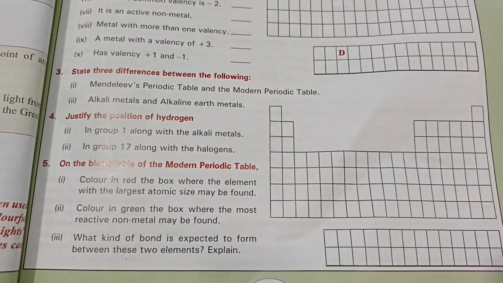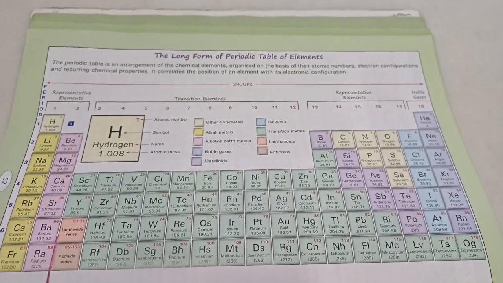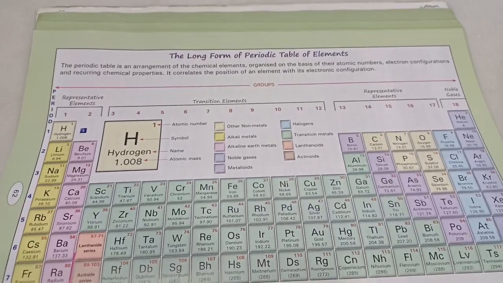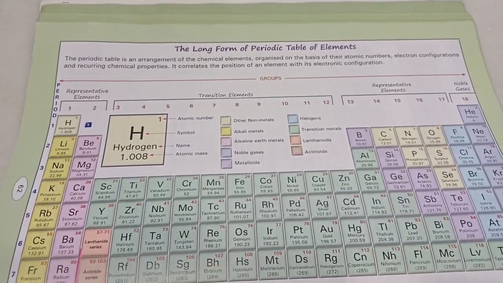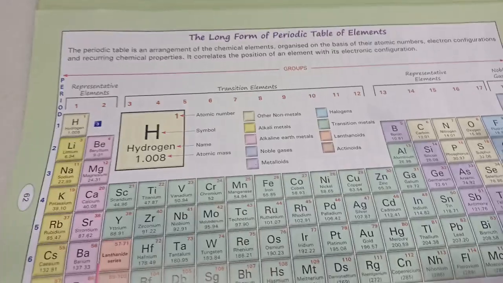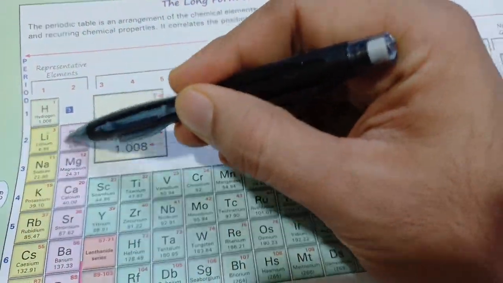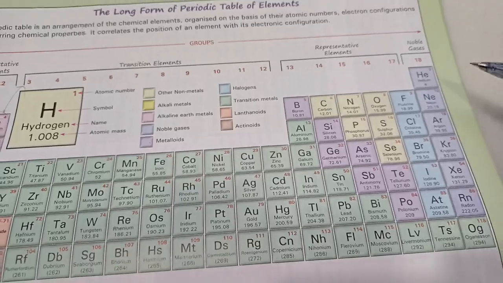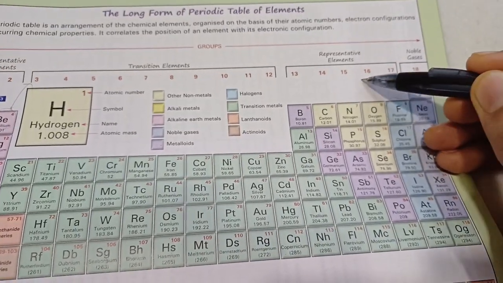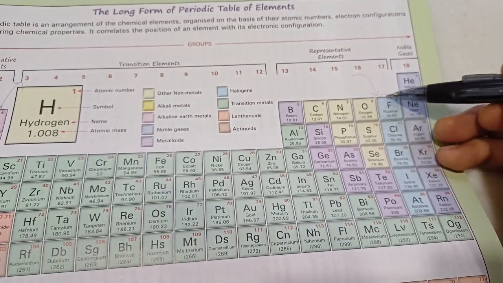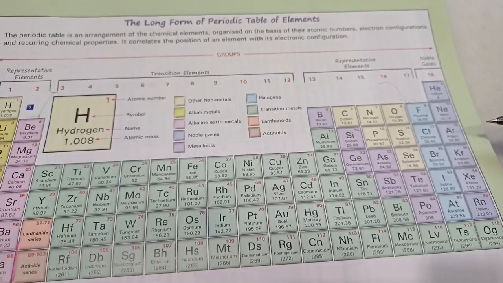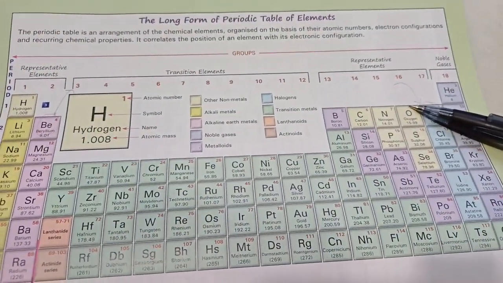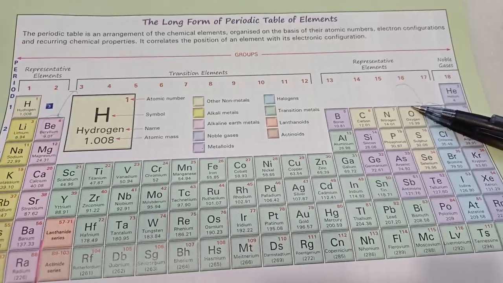Now, there are two properties which are in 10th standard. I would like to just explain it. Ionization potential and electron affinity. Ionization potential is the energy required to remove the electron from the last shell of an atom. And electron affinity means the energy released when an electron is added to the last shell of an atom. So from left to right, both ionization potential and electron affinity increase.